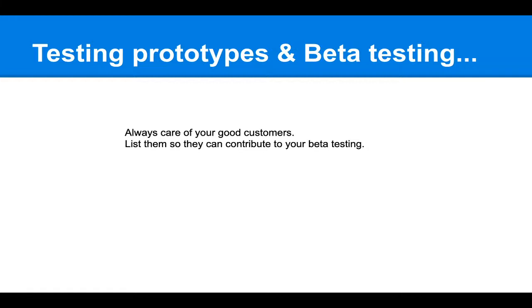This way you get reviews on how much change needs to be done in the prototype. You get a whole idea of how many changes you need to make. Beta testing helps you know all the changes you need to do.